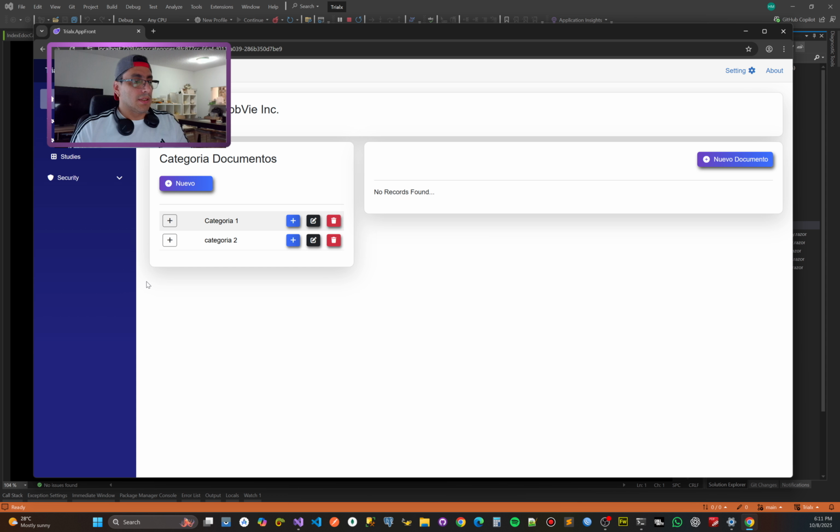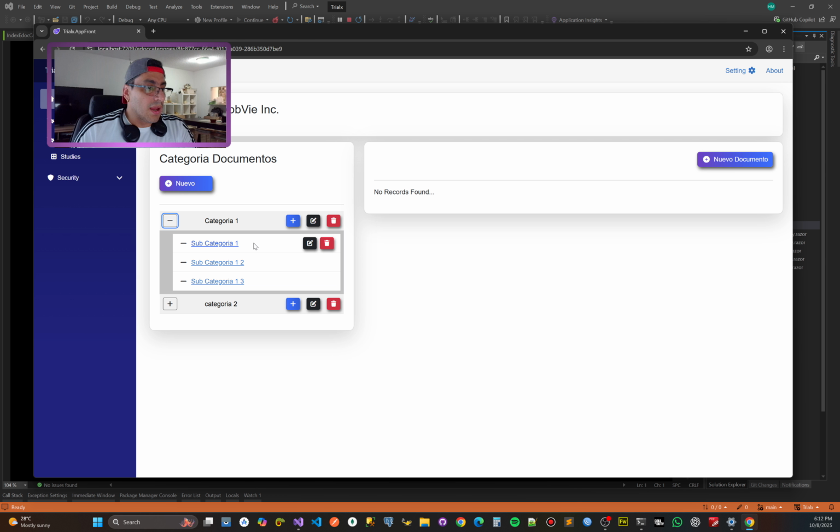Look at this. This is just CSS and Bootstrap, okay? When you pass the mouse over each subcategory, the buttons appear at that moment.